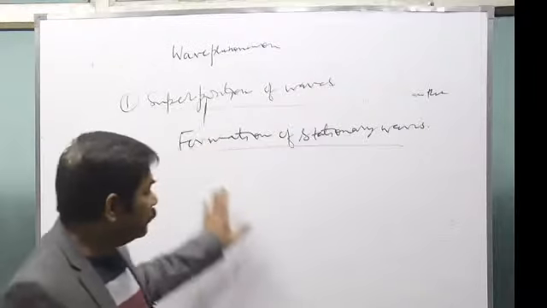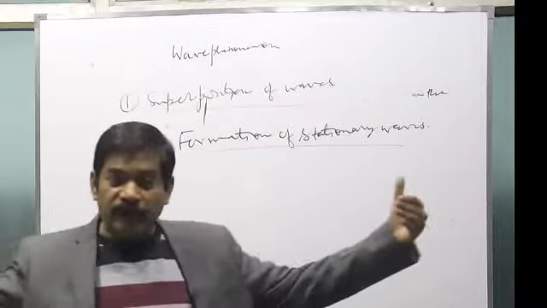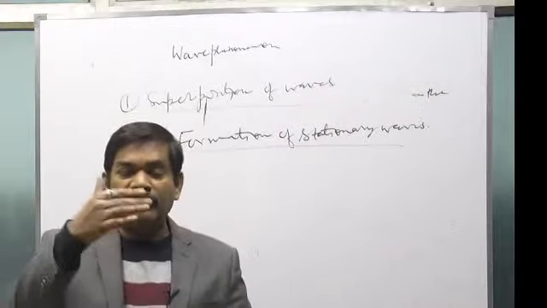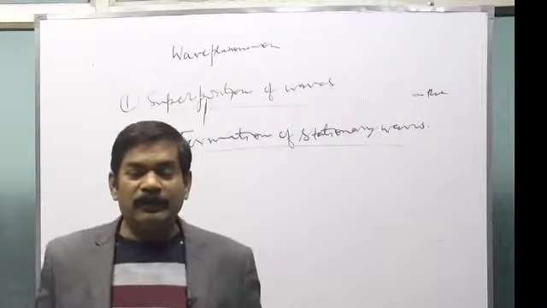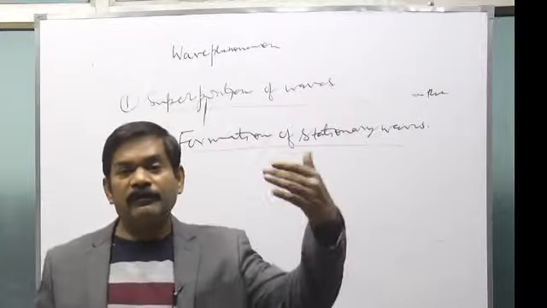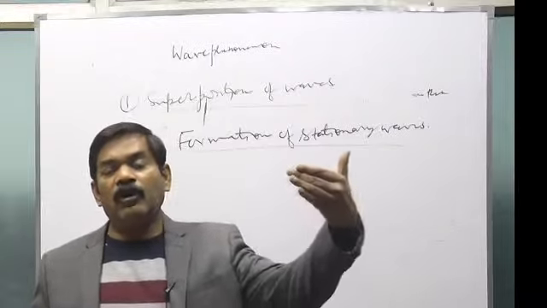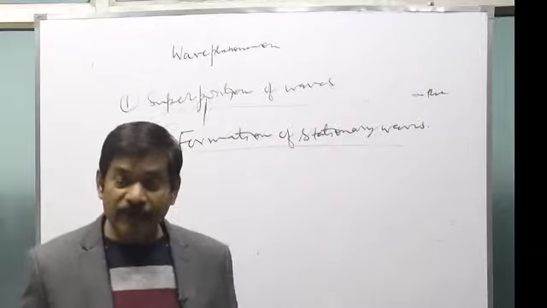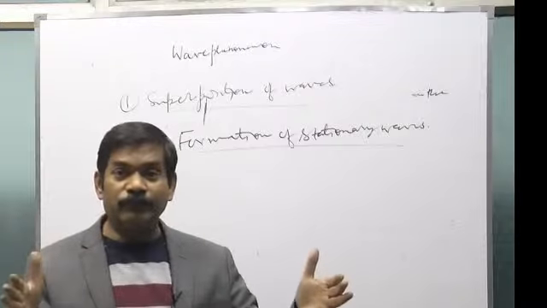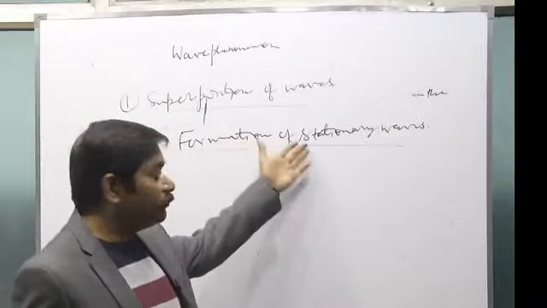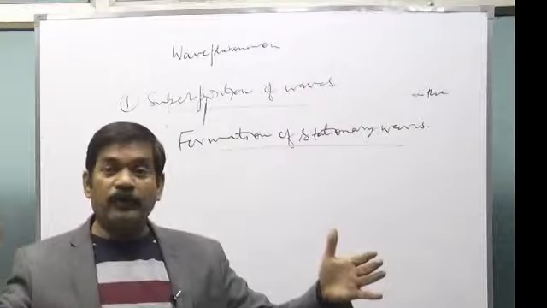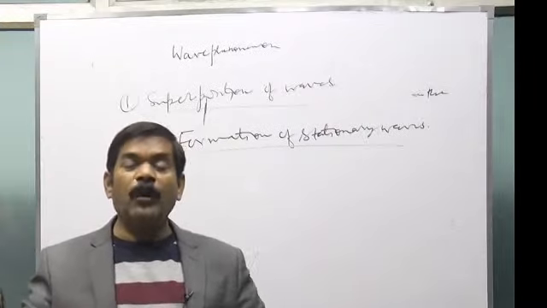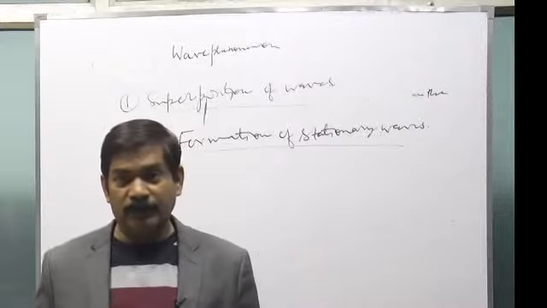What happens in a stationary wave? When a stationary wave is formed, the rate at which energy is transmitted along this direction, at the same rate energy is transmitted in the opposite direction also. So what is the final result? In a stationary or standing wave, there is no transference of energy in the medium from one place to another place.